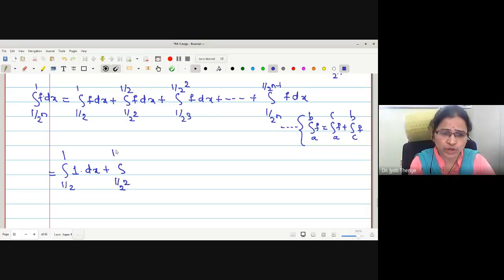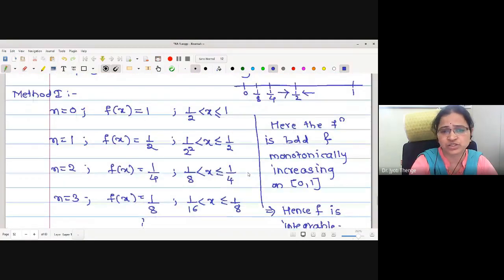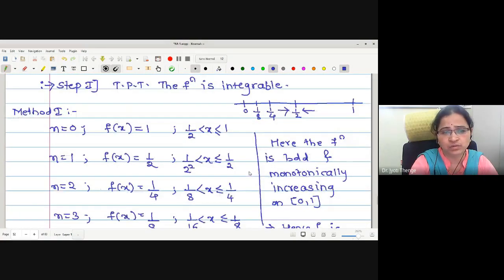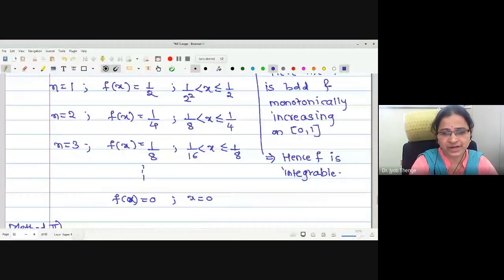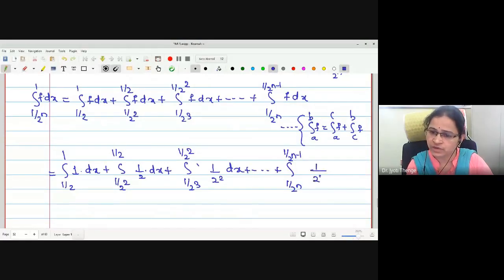From 1 by 2 square to 1 by 2, the value is again half. From 1 by 2 cube to 1 by 2 square, the value is 1 by 2 square dx. You can just check: whatever is the upper limit is the function value. So we will write the upper limits of the integrations. And what about the last? From 1 upon 2 raised to n to 1 upon 2 raised to n minus 1, the function value is 1 upon 2 raised to n minus 1 dx.